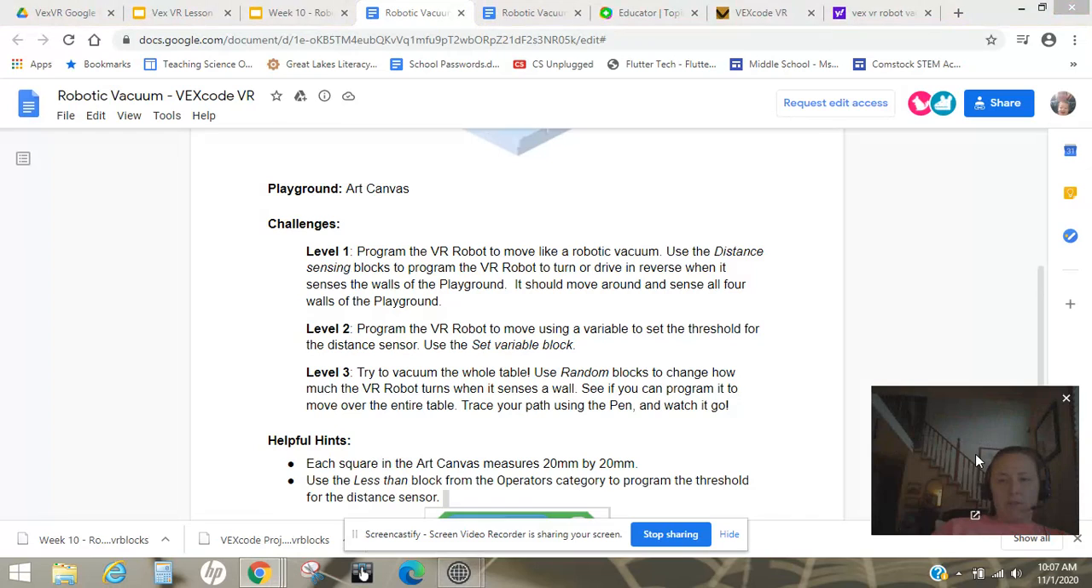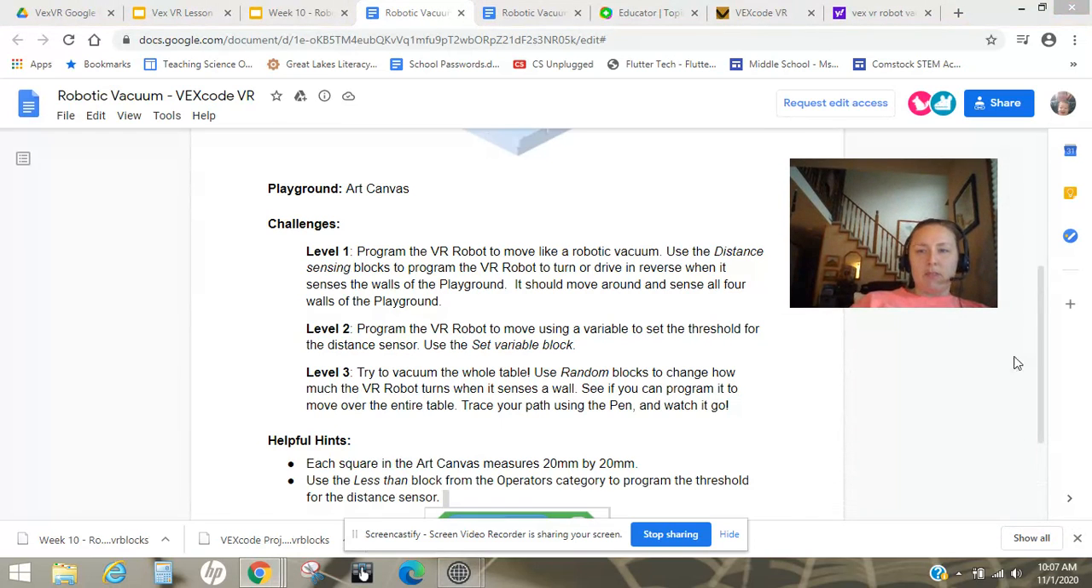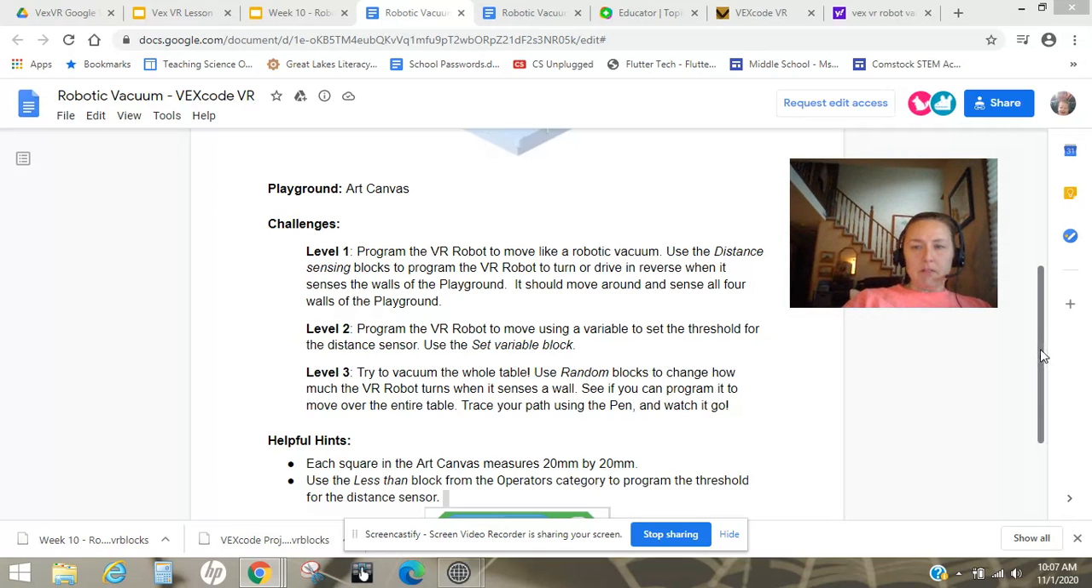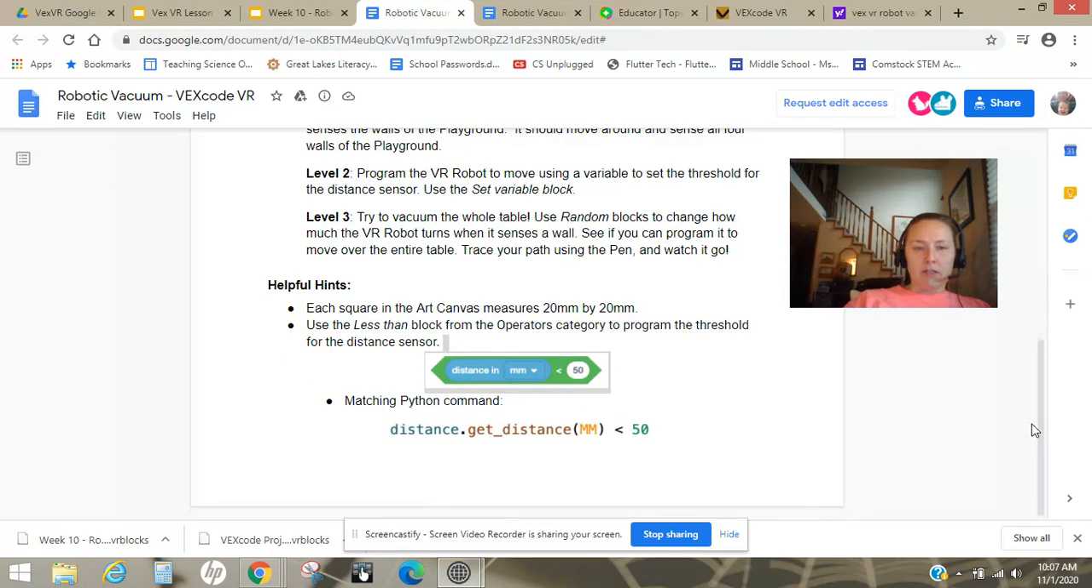So this was a little confusing because last time we set a variable, we defined it as a set number. So I was a little confused, but then I went down to the helpful hints. Thank you, helpful hints, and they give me this block here. And they even say in the directions that this less than block from the operators category works to program the threshold for the distance sensor. So, whew.